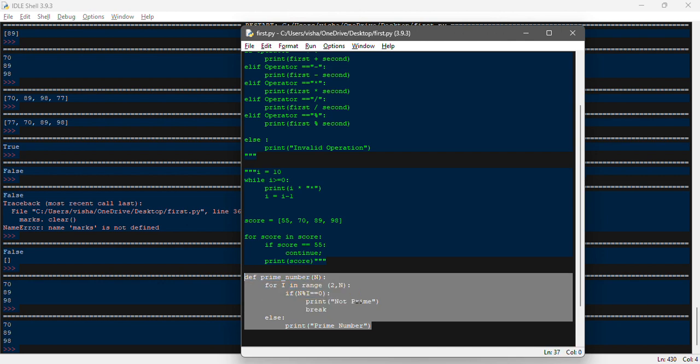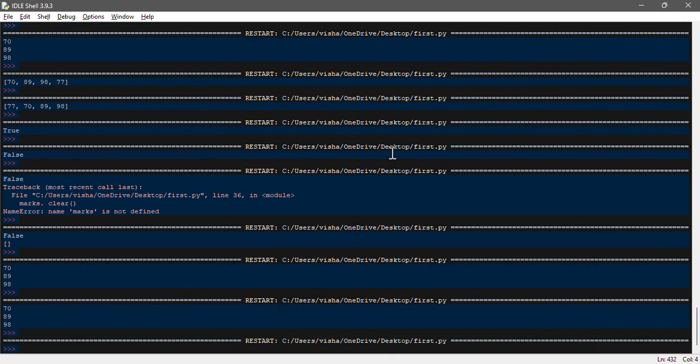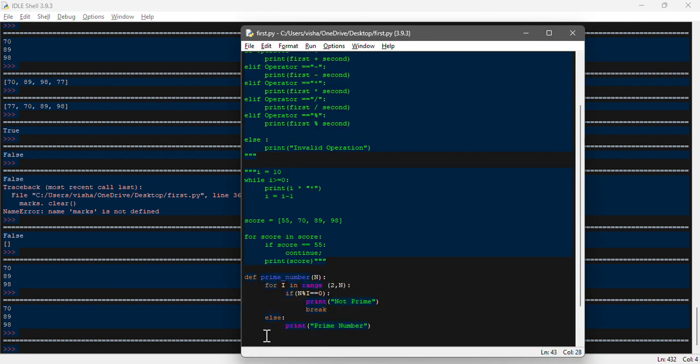Let's save it and let's run it. It ran successfully, which means in this statement we haven't used the input function. That's why we write manually here. So we write prime underscore number, and in brackets we type, let's say, 8. We are saving and then we are running.